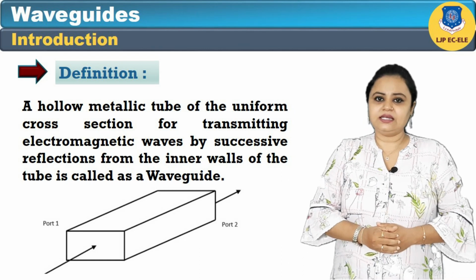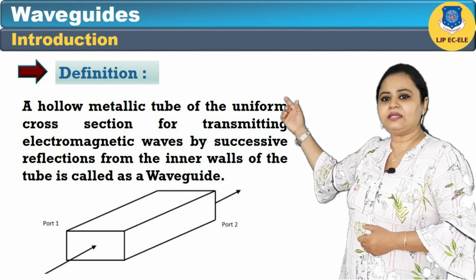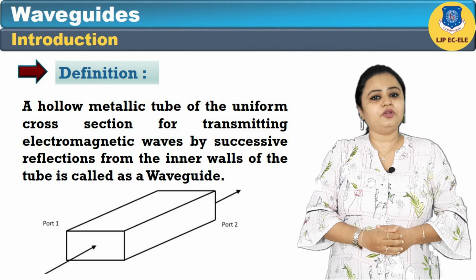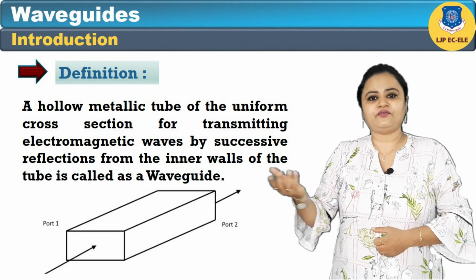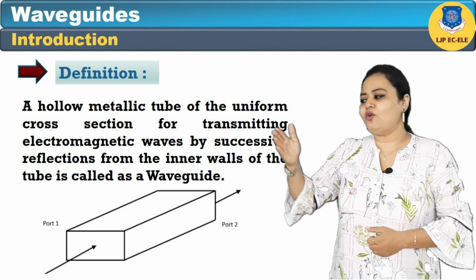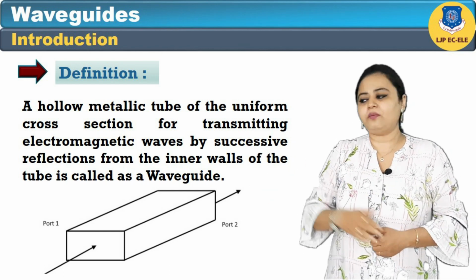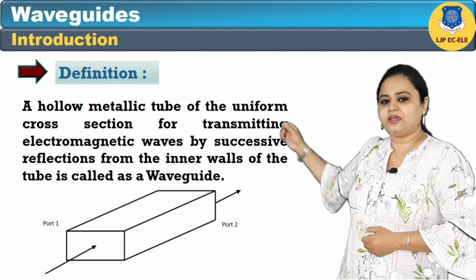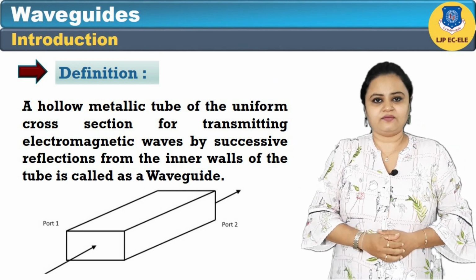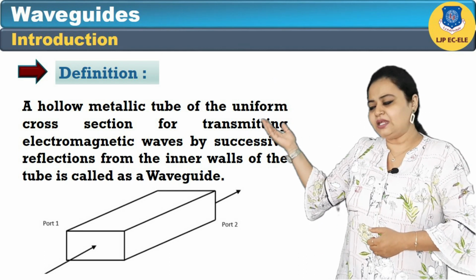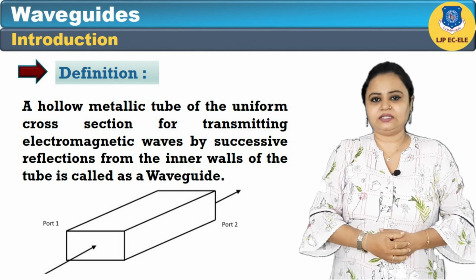A waveguide is a single conductor, a hollow metallic tube of uniform cross section, which is used for transmitting electromagnetic waves by successive reflections from the inner walls of the waveguide. That is known as a waveguide. There are many types of waveguides we will see in further sessions.